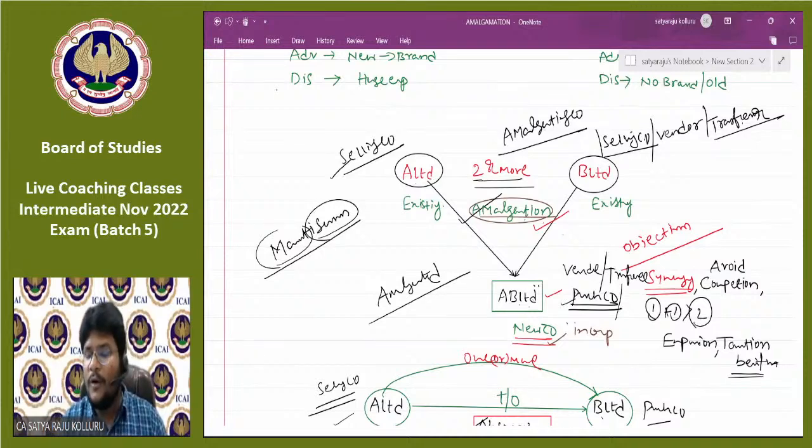So totally four different words I gave, which represent the selling company: amalgamating or selling or vendor or transferor company. Coming to the purchasing company: vendee, transferee or amalgamated companies. So any word they might use in the problems. Come down, guys.